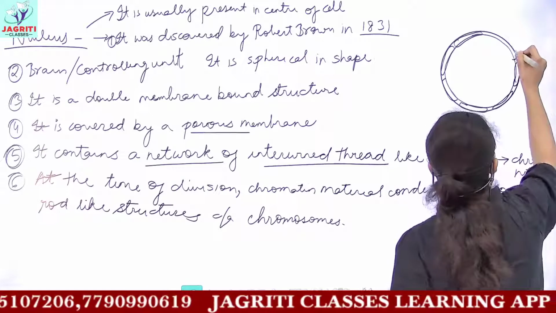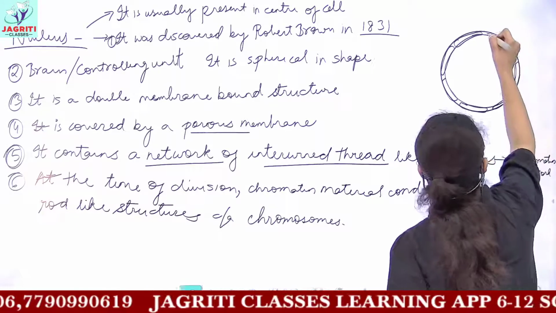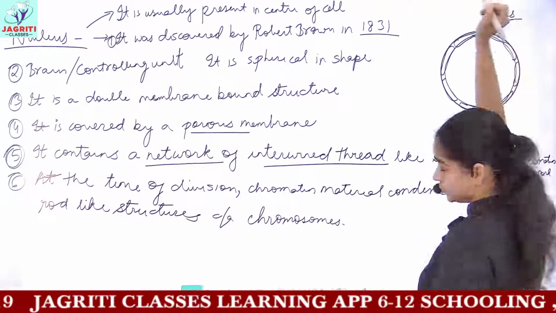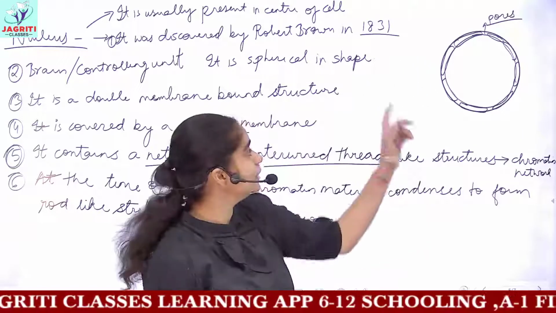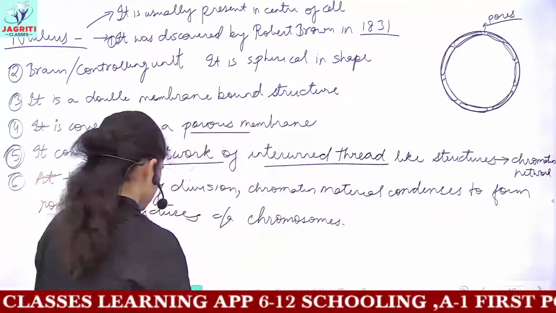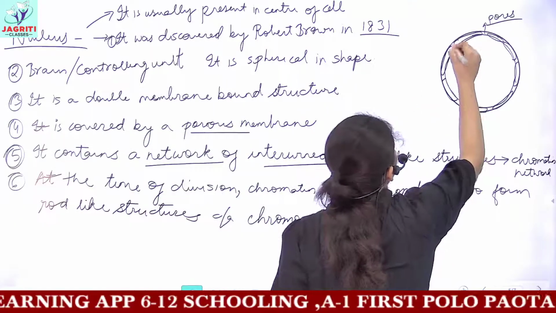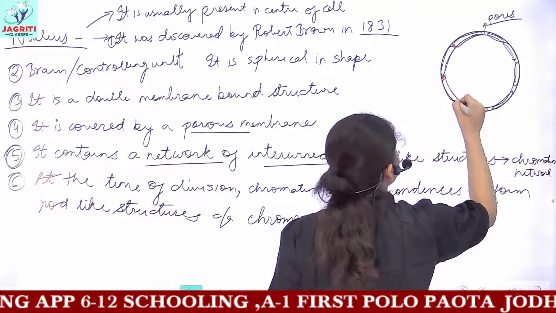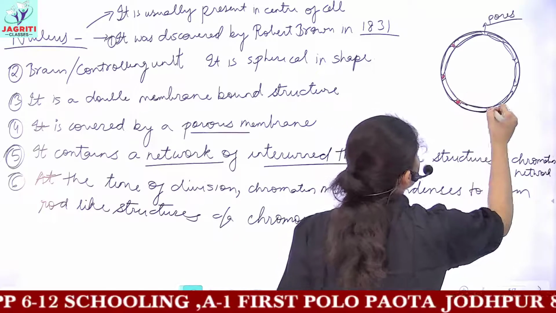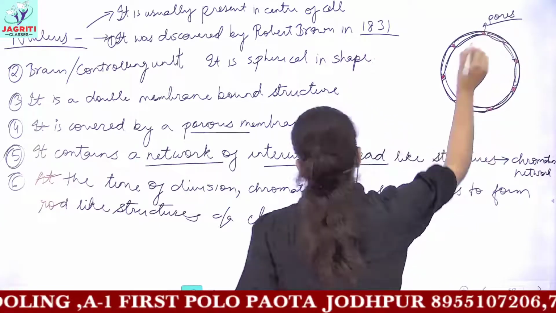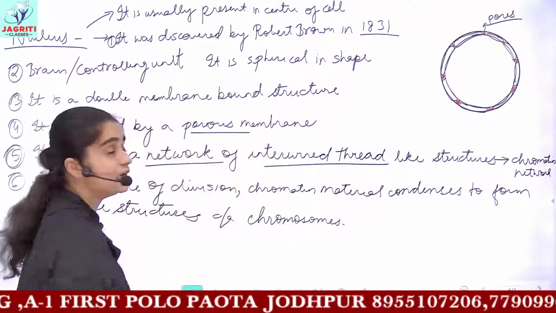These are the pores present in your membrane. We can highlight the pores by the next color, that is our red color, or you can use any color you like. So these are the pores present in your nuclear membrane.